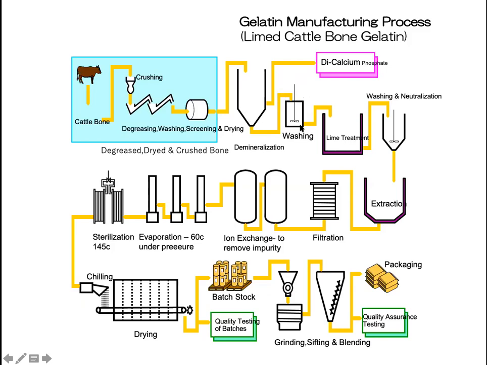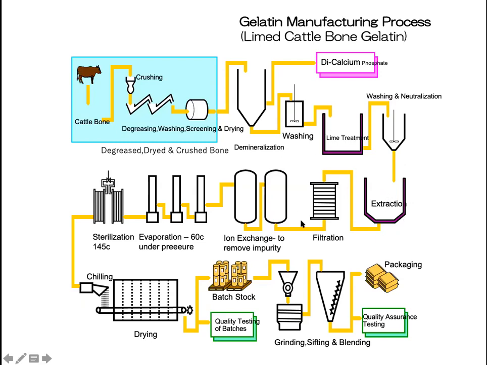The ossein again goes for washing to remove the hydrochloric acid, and then it goes for the lime treatment. Lime treatment is used for the preparation of type B gelatin. Again, I'm repeating it. So lime treatment is done. Then it goes for washing and neutralization of the lime using hydrochloric acid. Then it goes for the extraction. In the extraction, we use a temperature around 60 to 80 degrees centigrade, because that is the temperature where the collagen will start converting into gelatin in the water. So you know that wiggle movement, I explained about that.